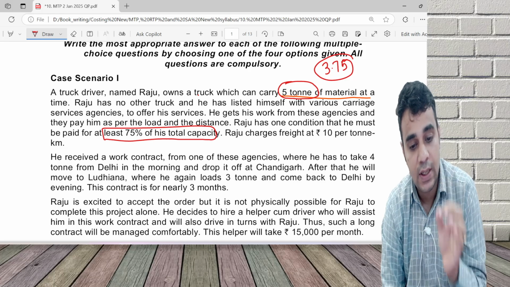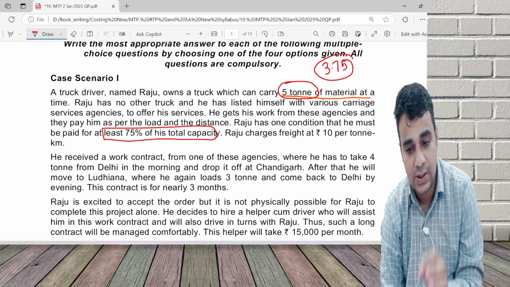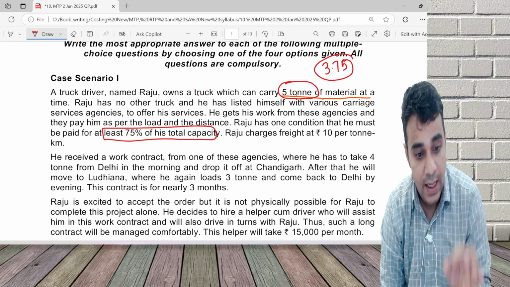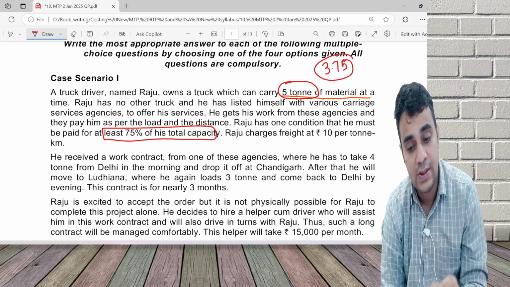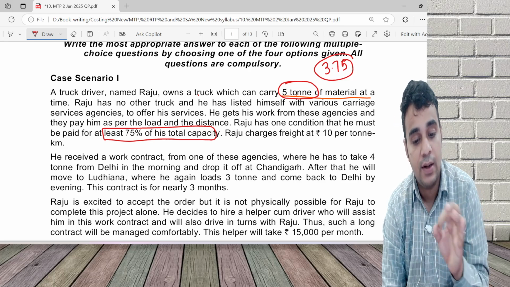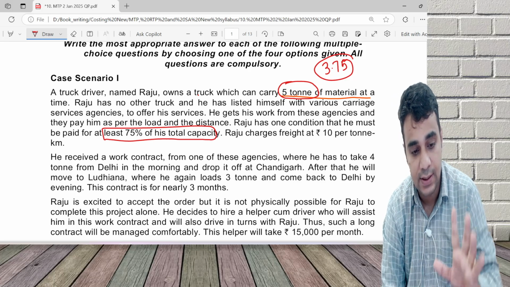He has received a work contract from one of these agencies where he has to take 4 ton from Delhi in the morning and drop it in Chandigarh, 4 tons, minimum 3.75. After that, he'll move to Ludhiana, where he again loads 3 tons and comes back to Delhi by evening. The contract is for nearly 3 months.